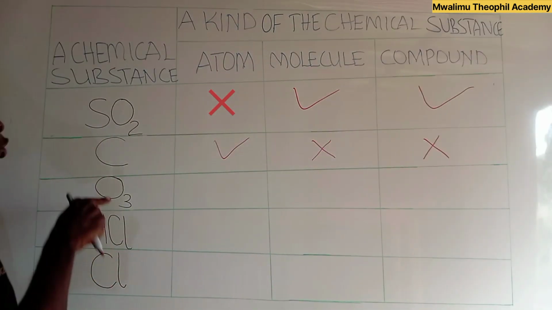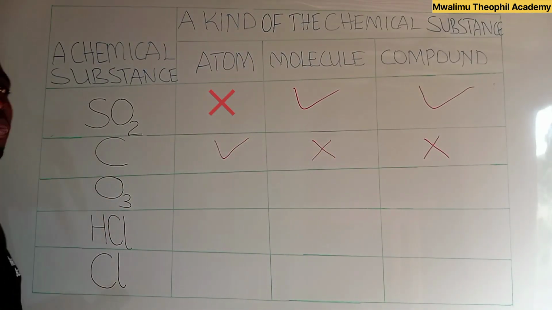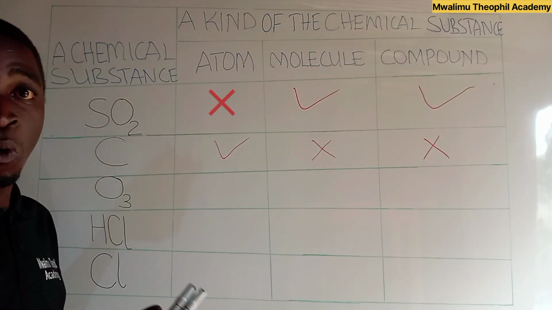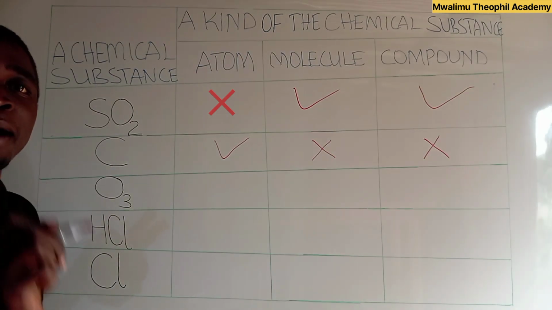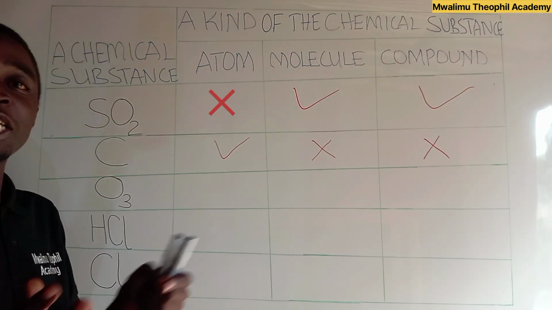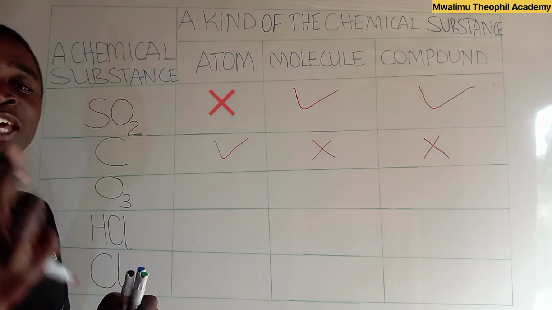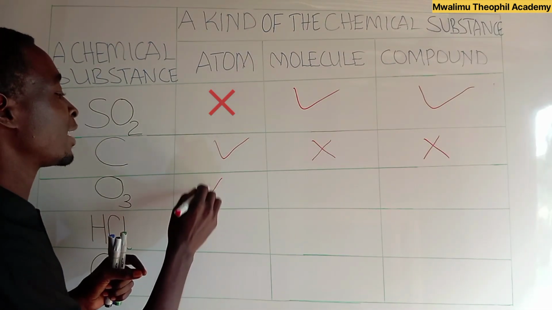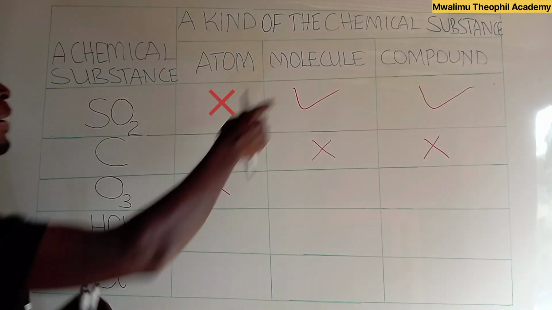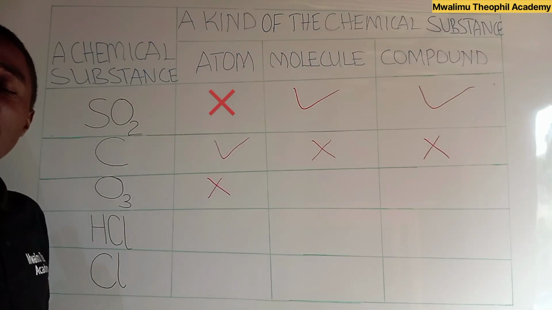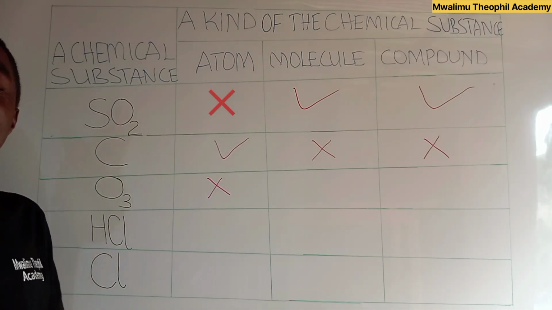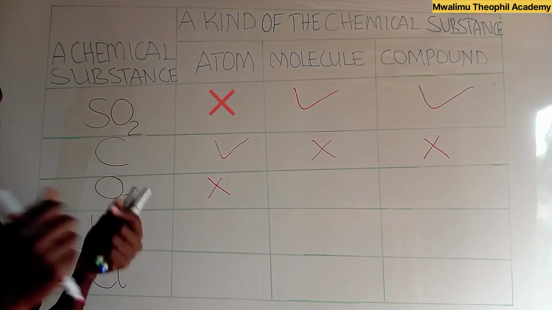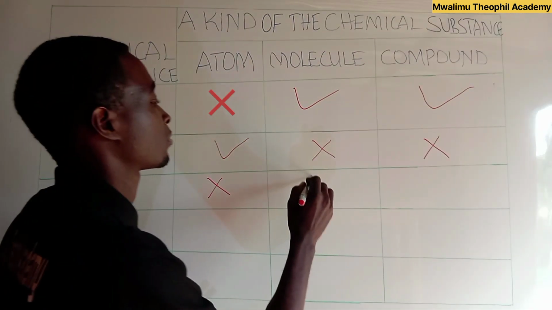Now let us shift to ozone, which is O3. Is ozone an atom? No, ozone is not an atom. Why? Because it is made up of more than one atom. Which are they? It is made up of three atoms of oxygen. So this one is not an atom. Is ozone a molecule? Yes, ozone is a molecule. Why? Because it is made up of more than one atom, whereby we have three oxygen atoms.